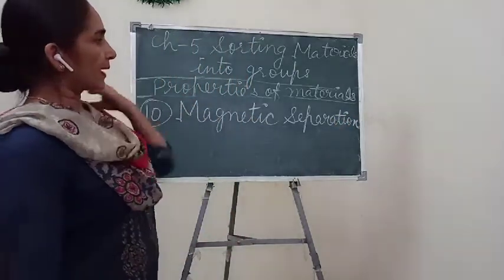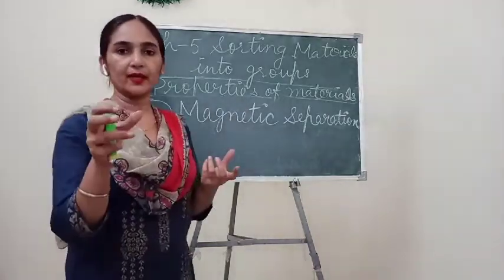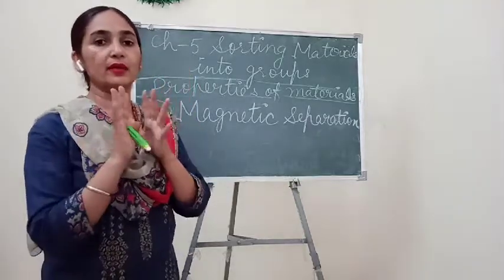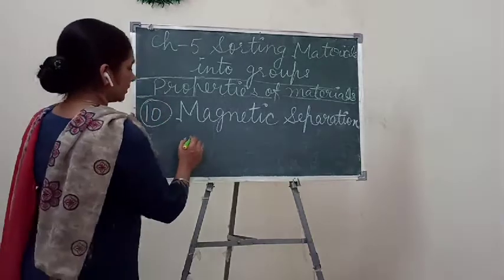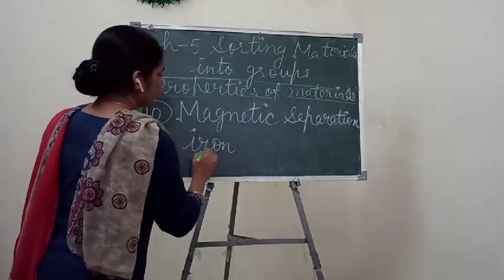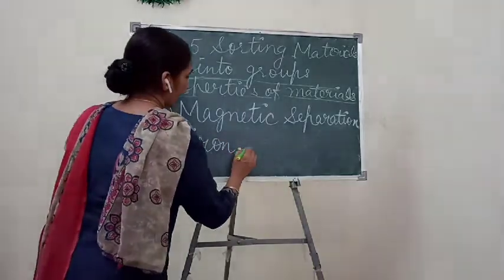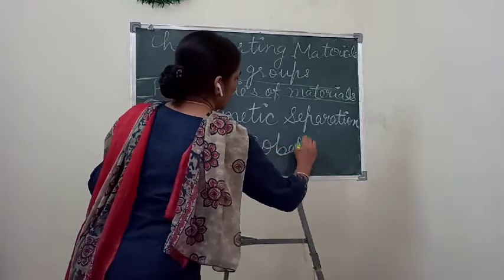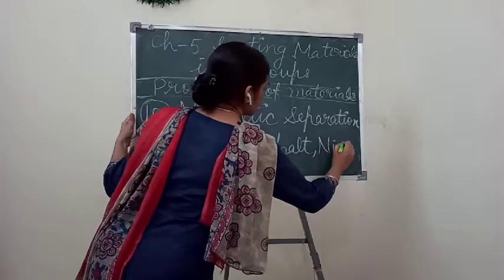Okay, magnetic separation means with the help of a magnet we can separate out 3 main things. A magnet always attracts 3 materials: materials made up of iron, cobalt and nickel.